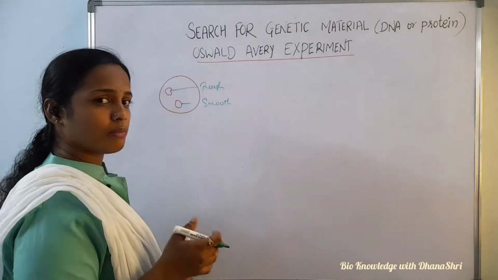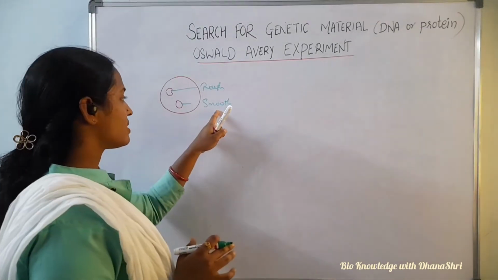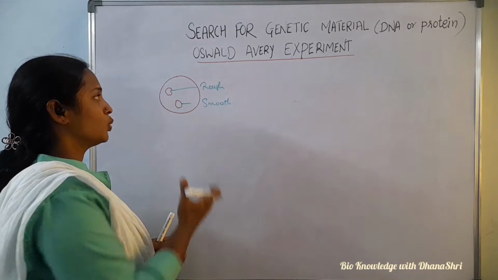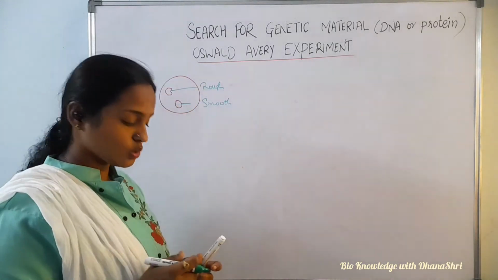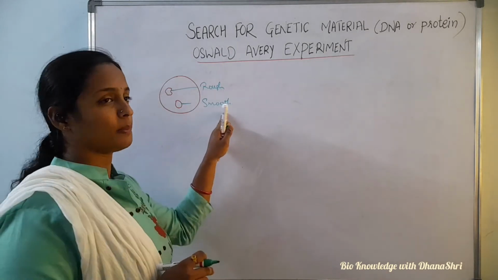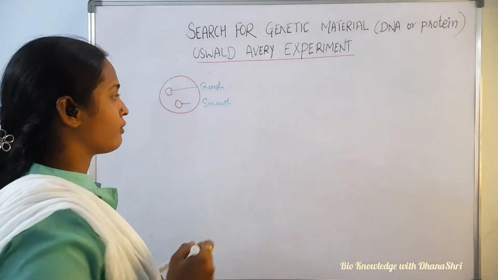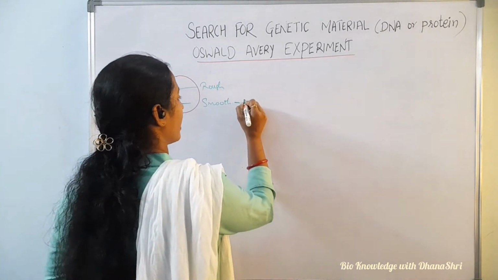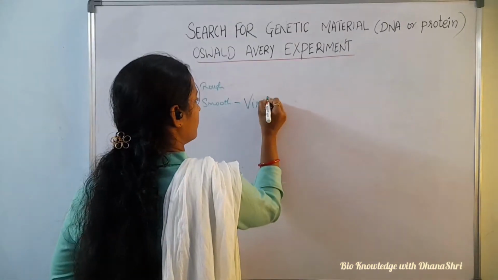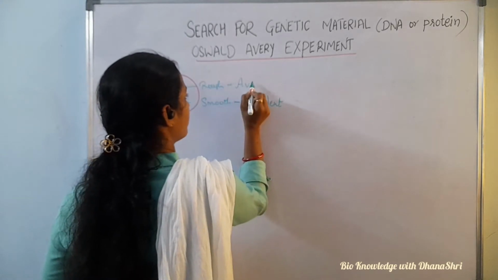Why did he give these names? Because of the appearance. What is present in smooth and rough that gives the shape? Mucopolysaccharide is present on the coat that gives the smooth appearance to the bacteria, and it is absent in the rough colony. So the smooth colony is virulent in nature, and the rough colony is avirulent in nature.